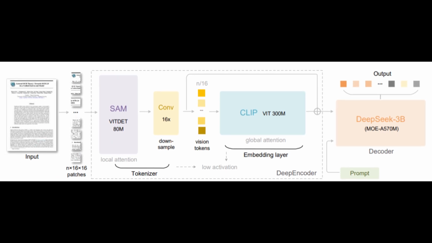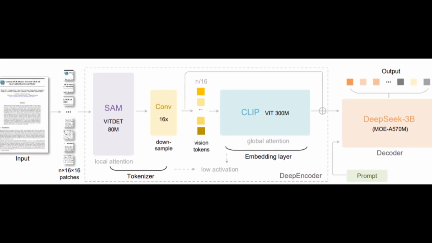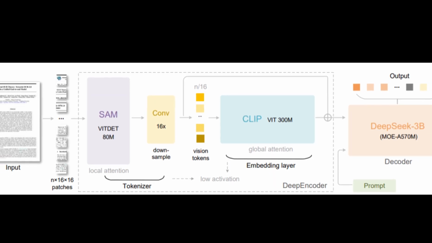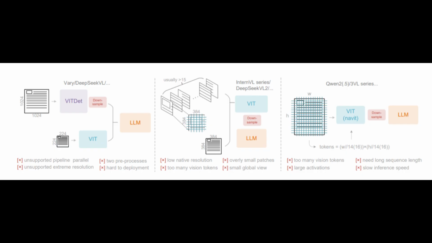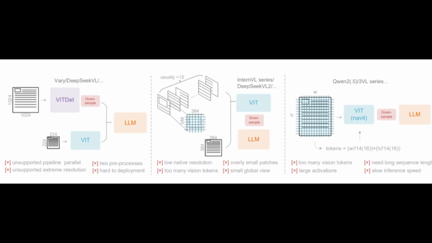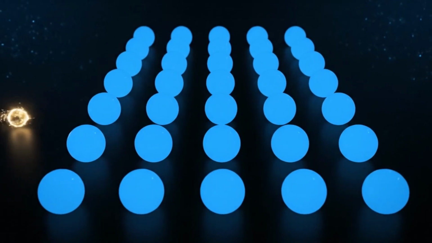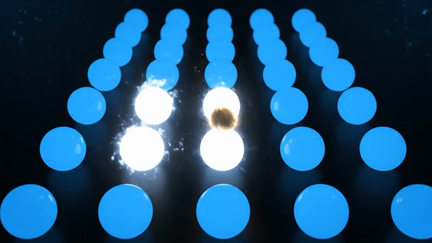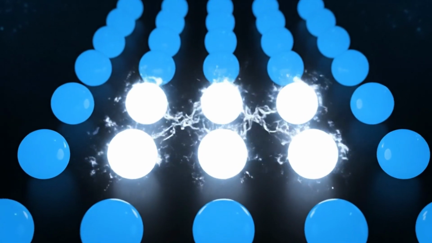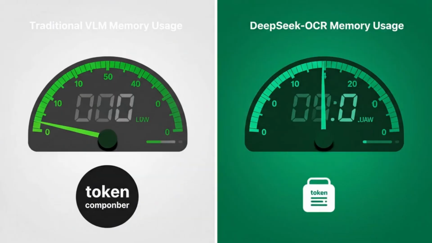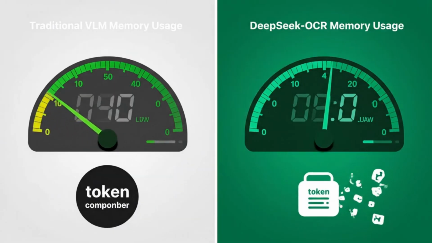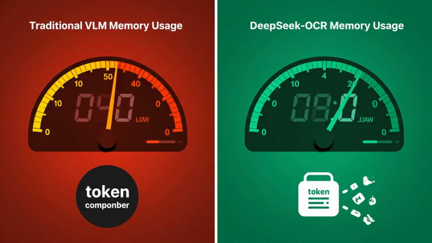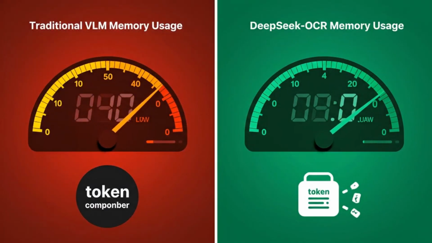The deep encoder itself is a three-stage masterpiece of intentional design. It starts with a perception component using window attention, which is memory efficient for processing dense inputs. Critically, a 16x token compressor then drastically reduces the data payload. This step is strategically placed before the final stage, which is a CLIP large component that uses computationally expensive global attention. This design avoids the memory blowouts common in other VLMs by ensuring the most expensive computation is only performed on an already compressed, manageable set of tokens.